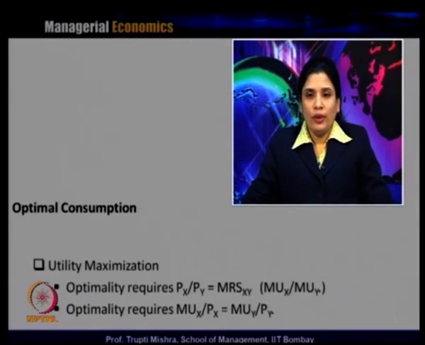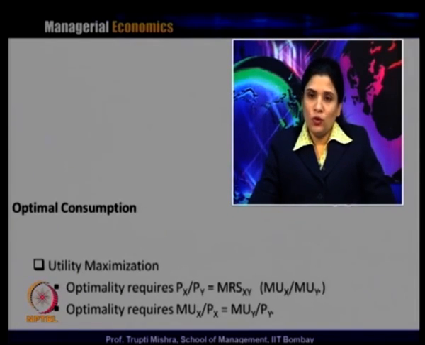And as we know previously, the slope of the indifference curve is the marginal rate of substitution, that is MRS xy, which is also equal to the ratio of marginal utility of x and marginal utility of y. So, optimality requires the equality between the ratio of marginal utility and price of x, which is equal to the marginal utility and price of y.